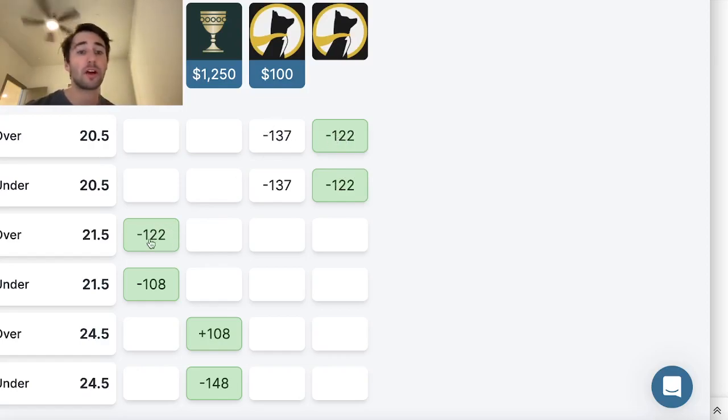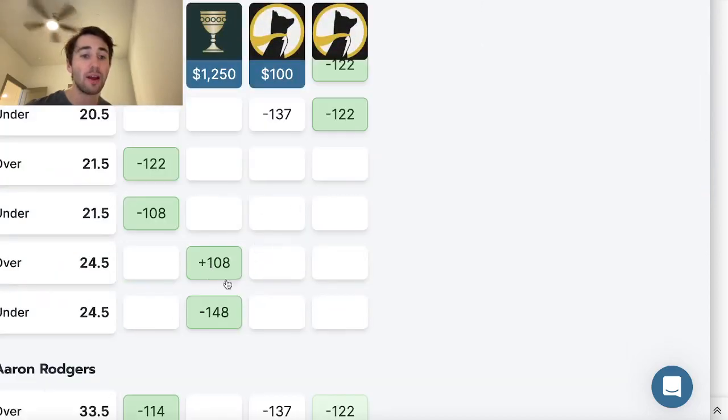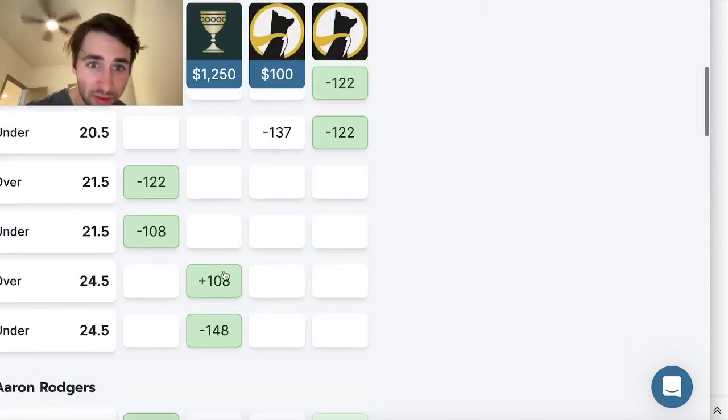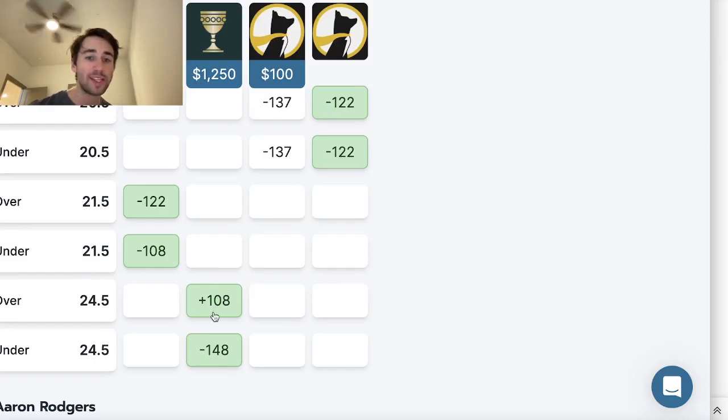FanDuel has his over-under at 21.5. Caesars is 4 passing attempts higher at over-under 24.5. So we're getting 4 points in value to Caesars. Granted, they have the under slightly juiced, but that's massive, right? And on FanDuel, we're getting a full point of improvement from where they're setting their line.